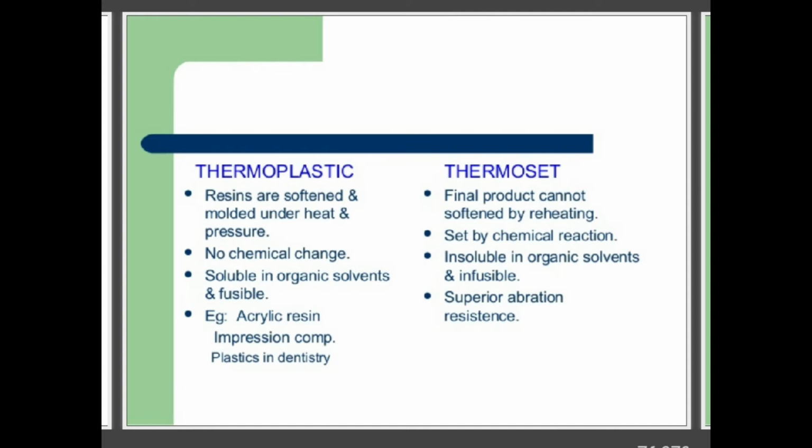Thermoplastic polymer is defined as a macromolecular material made of linear or branched chains that softens when heated above the glass transition temperature, at which molecular motion begins to force the chains and soften the polymer. Thermoplastics, once heated above the glass transition temperature, can be molded to a new shape and then cooled below the glass transition temperature to retain the new configuration. That is thermoplastic. It is the definition given in the Phillips textbook. If they ask you for 2 marks questions, you have to write this definition.